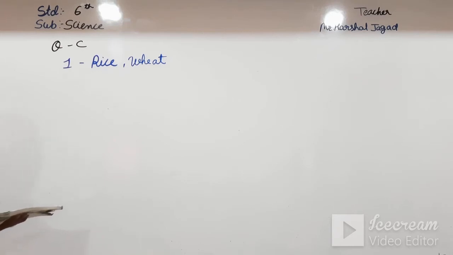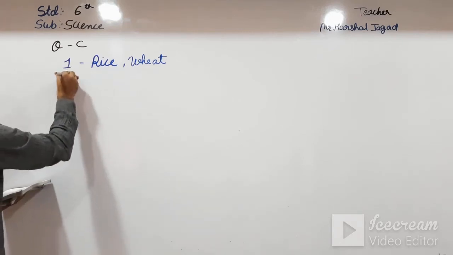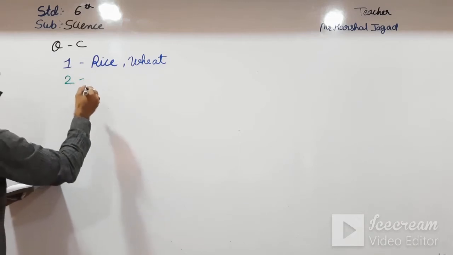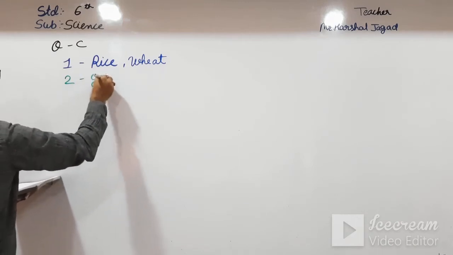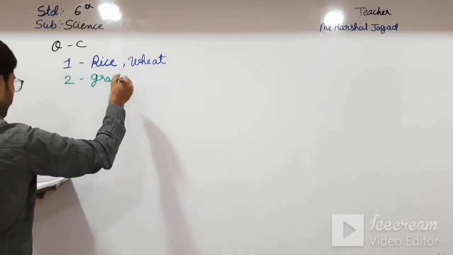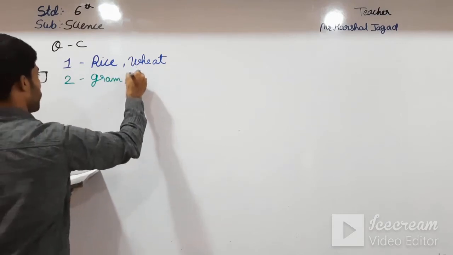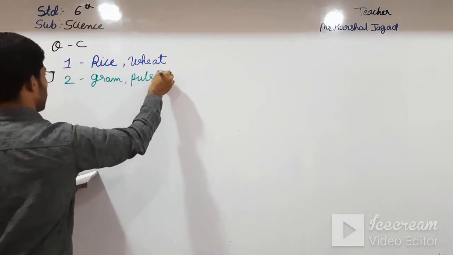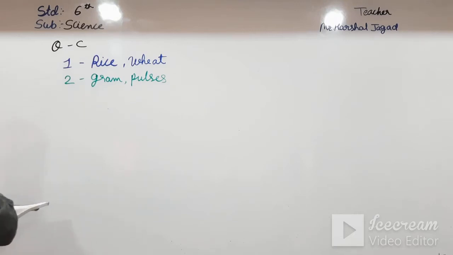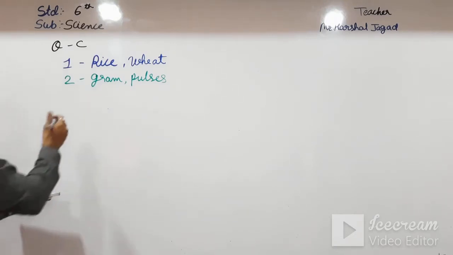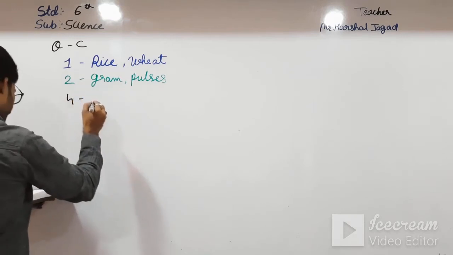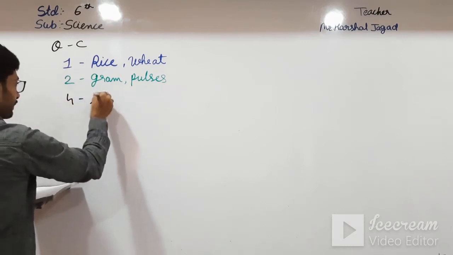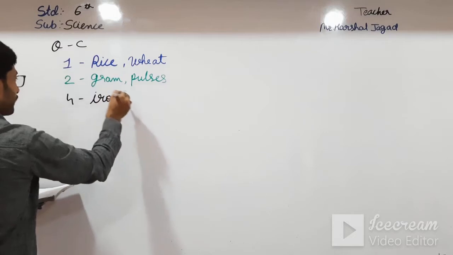Food rich in plant proteins, that are gram, pulses. And the third one, minerals needed in small quantity by the body, that are iron and zinc.